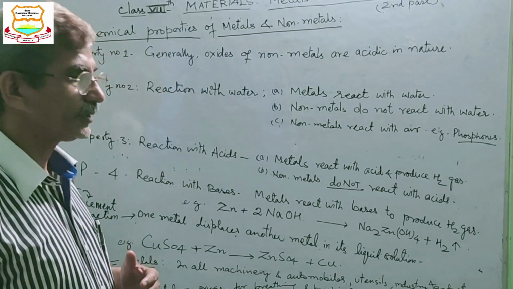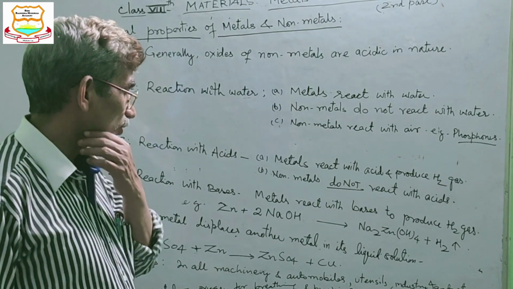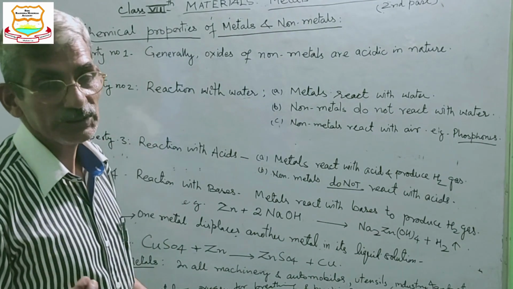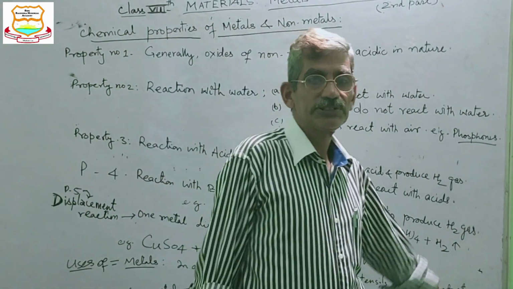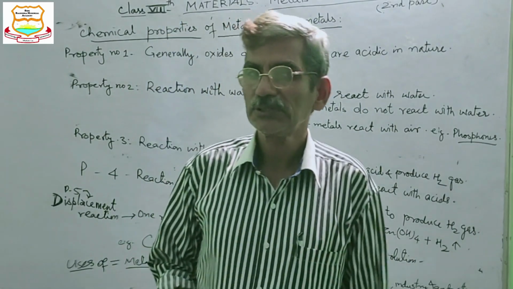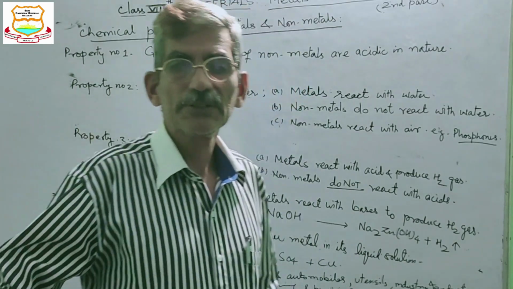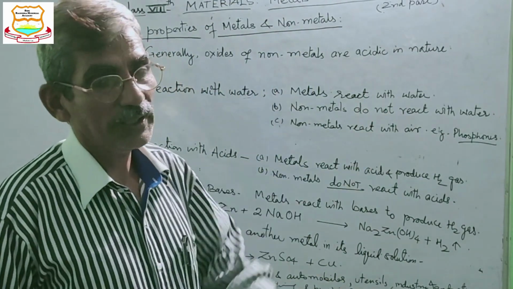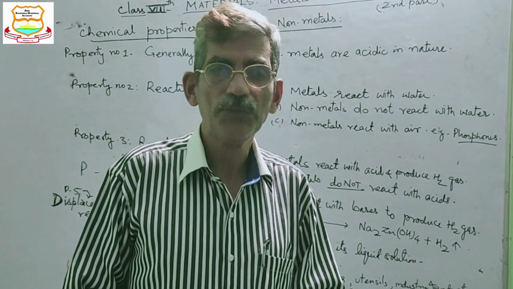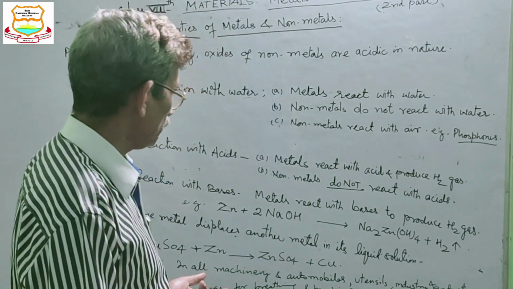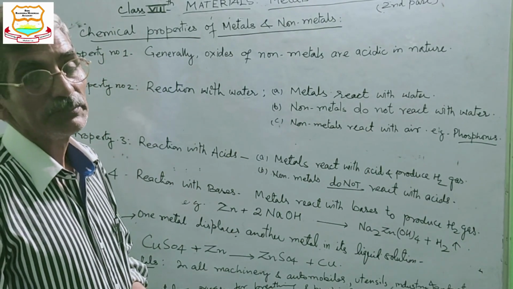So every article needs metal. Utensils, cookware and kitchen utensils are all made of metals. Industry gadgets like electronic items, your phone, computer, television, fridge or cooler or any other heavy machines, they all are made of metals. So these are the uses of metals.